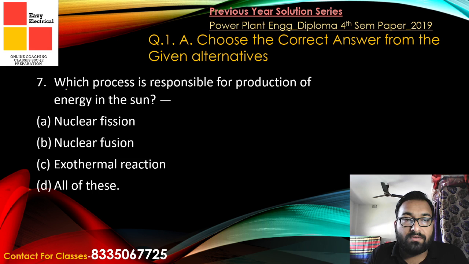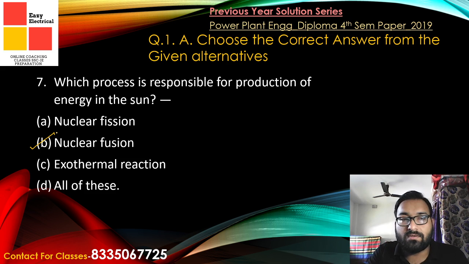Now coming to the next question, which process is responsible for the production of energy in the sun? Nuclear fusion. Nuclear fusion is the reaction that is responsible. In the nuclear fusion reaction we all know that atoms collide to make a larger atom, thereby releasing energy. So that concept is included in the energy production of the sun.